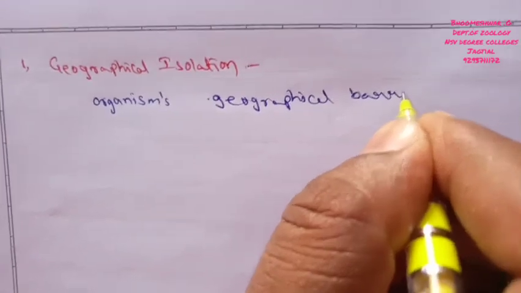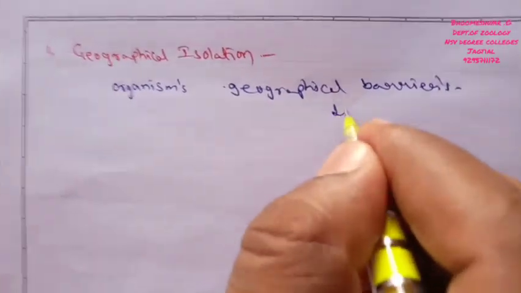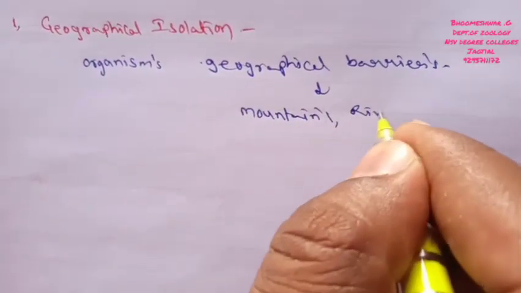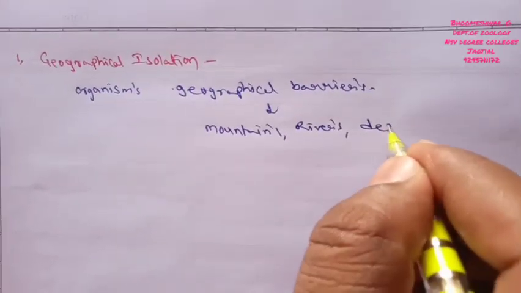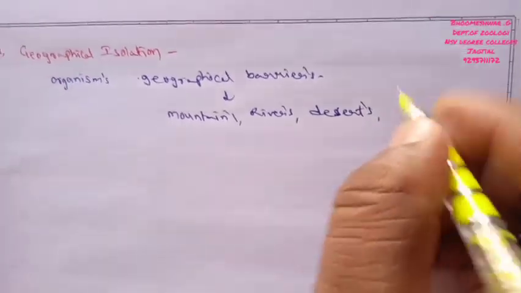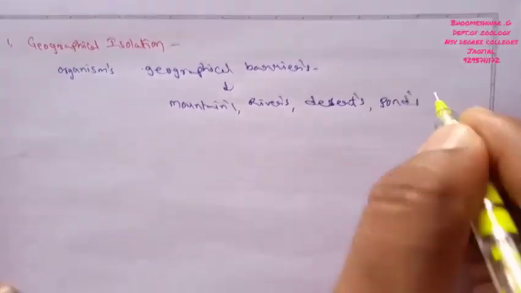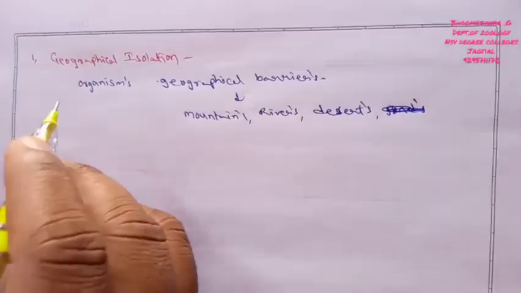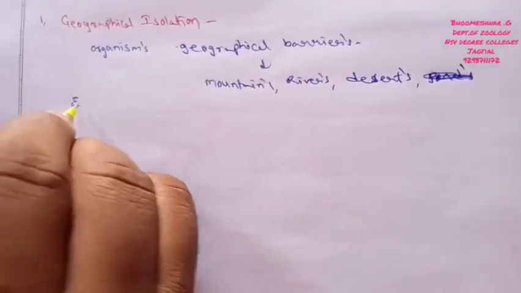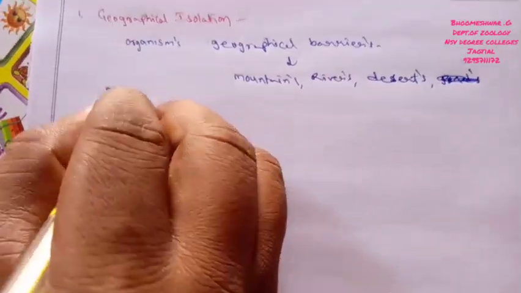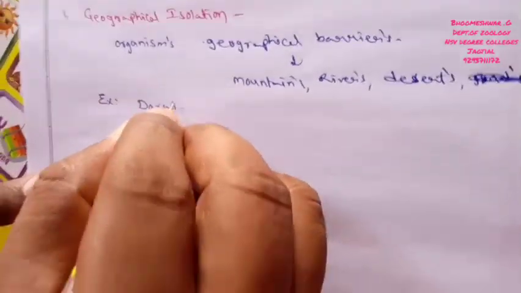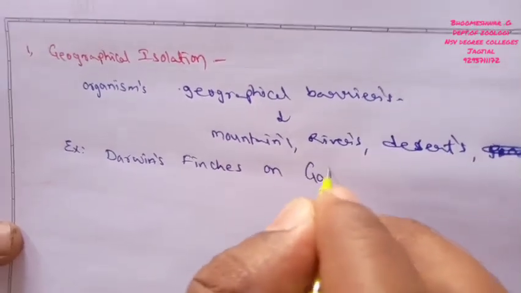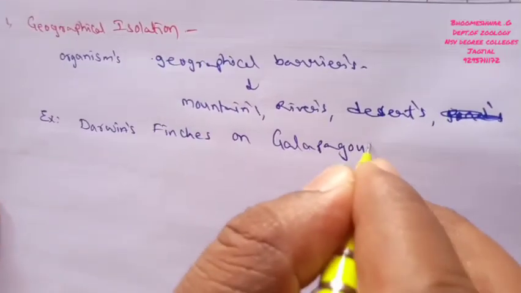These geographical barriers are of various types, whether mountains, rivers, deserts, or ponds, whatever it may be, which separate one individual from another. A well-suitable example is Darwin's finches on the Galapagos islands.